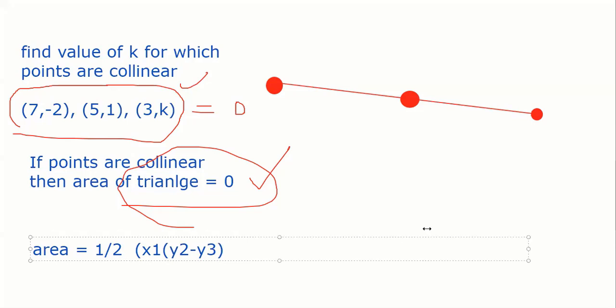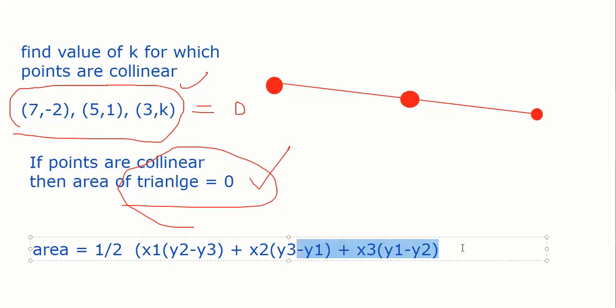Is this the formula, Shlesha? And everybody? This is the area of triangle formula. Put a bracket. If the points are collinear, since it is written find the value of k for which the points are collinear, then take this as 0. Start substituting now.